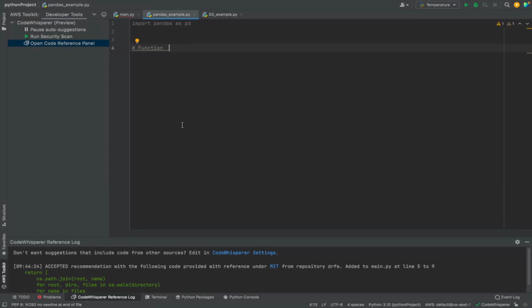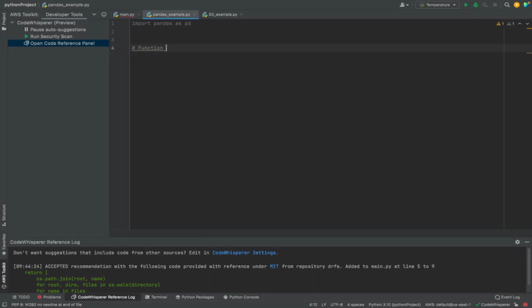And then we will look at how it can identify referenceable code, right? So if I accept something that may be under license, how it notifies me and trusts me to do the right thing by attributing it to the original author.